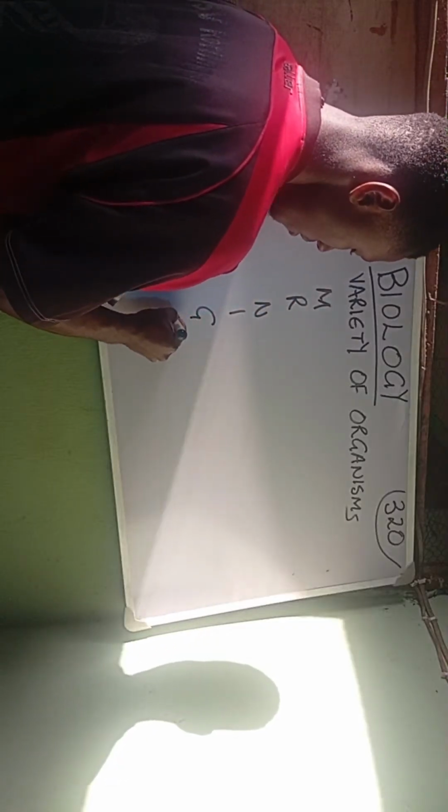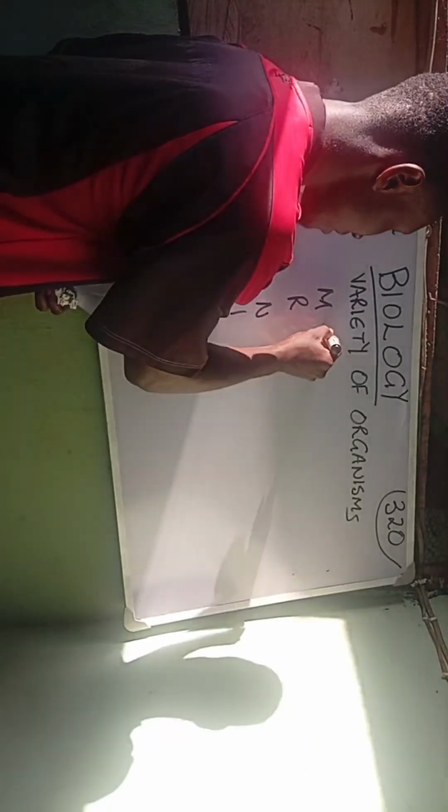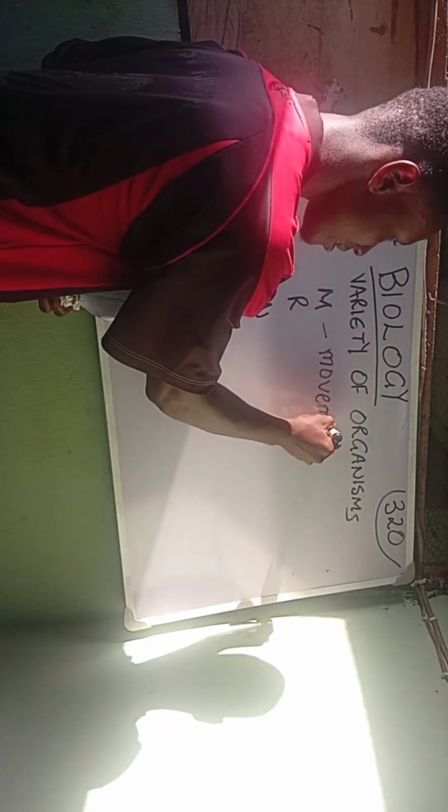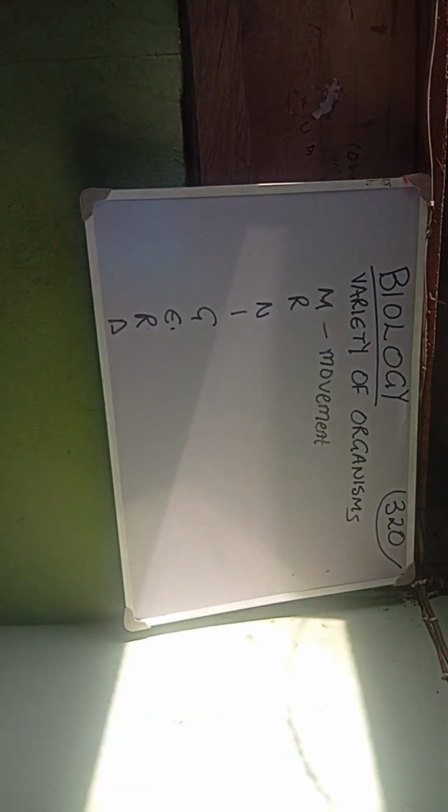So for me, I like giving it a mnemonic, which is Mr. Niger D. Although some people also use Mr. Neck. So we are going to be saying Mr. Niger D. So M here stands for movement. So the first characteristic of a living organism is movement. Every living organism moves. So that is the very first characteristic of every living organism. All living organisms must move from one place to the other.